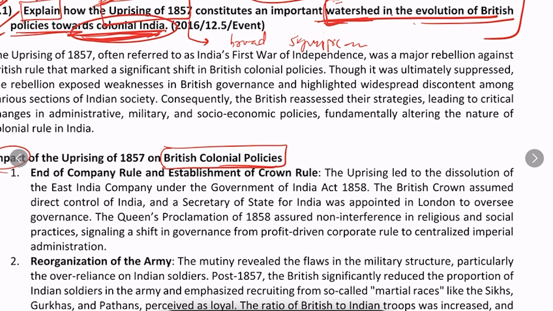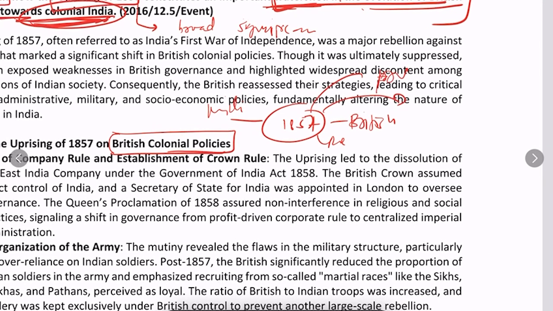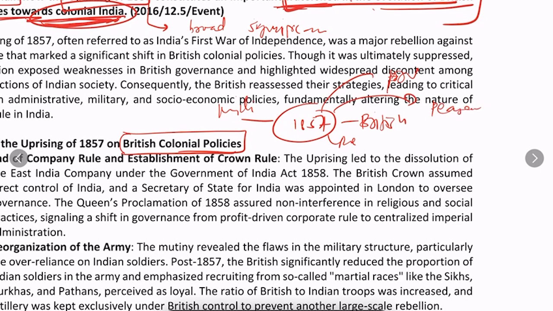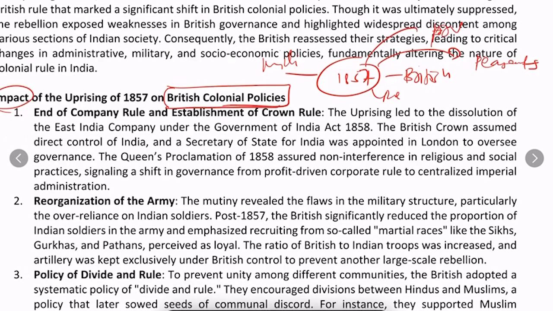Right after 1857, the policies of the British government started evolving in a different direction, be it religious policies, military policy, policy towards the princely states, or policies towards the peasants and farmers. Overall their policies shifted and evolved. How they evolved right after 1857, that entire thing we have to document in this particular answer.